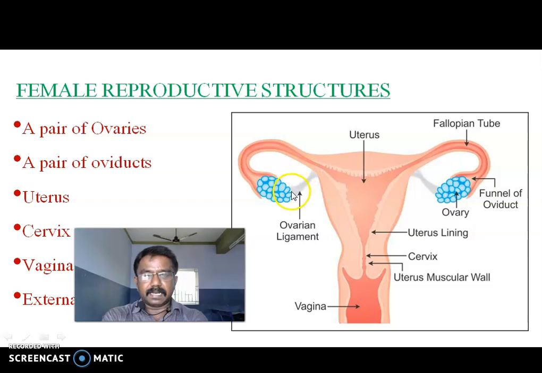Ovarian ligament. It is a very light-colored structure called the ovarian ligament. The ovary is connected to the uterus. This region is called the vagina. After that comes the external genitalia.